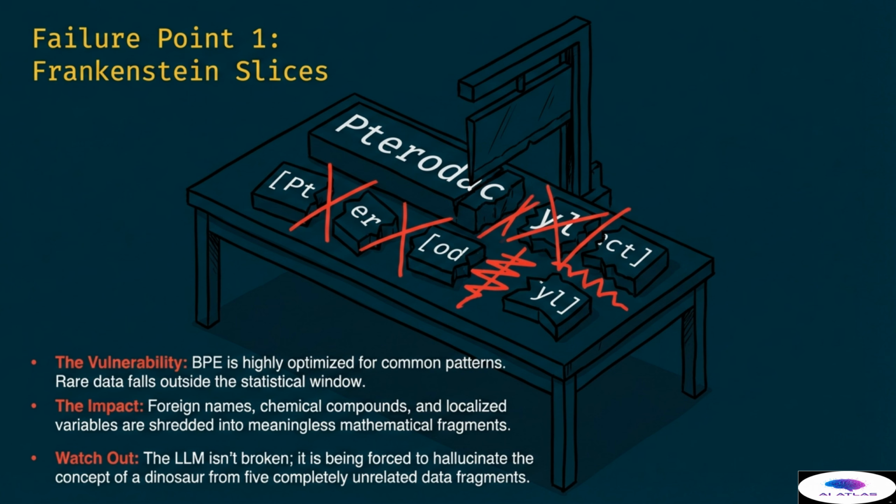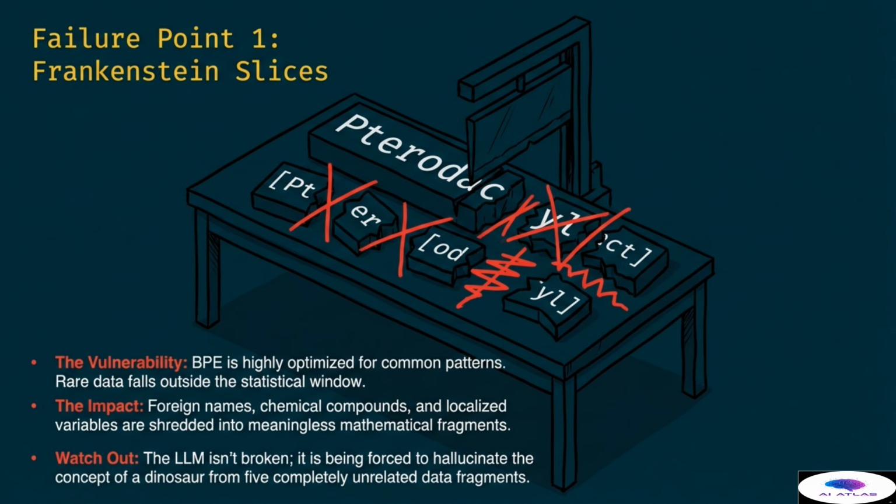In the visual, you can see the word pterodactyl being chopped up into pieces like pt, odd, and ill. These pieces are then crossed out because they lose their original meaning during the process. It is important to remember that the large language model itself is not necessarily broken. Instead, it is being forced to hallucinate the concept of a dinosaur from 5 completely unrelated and messy data fragments.